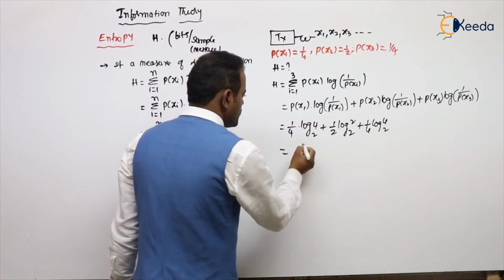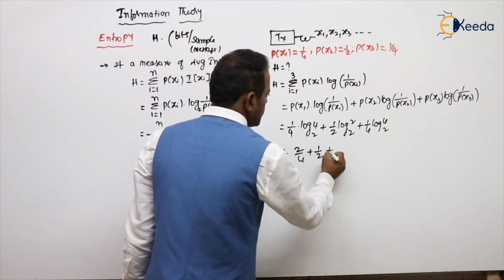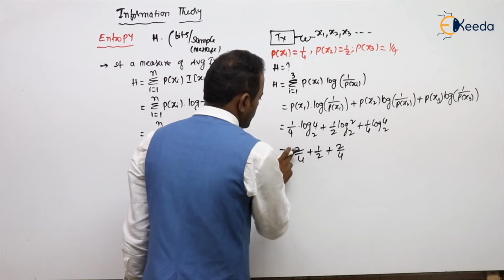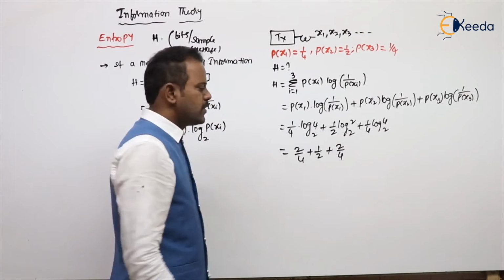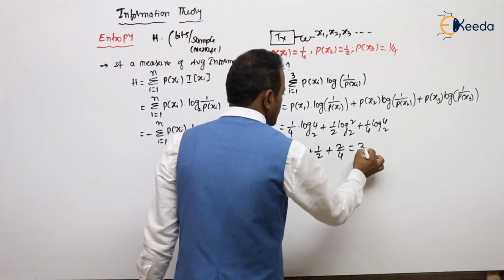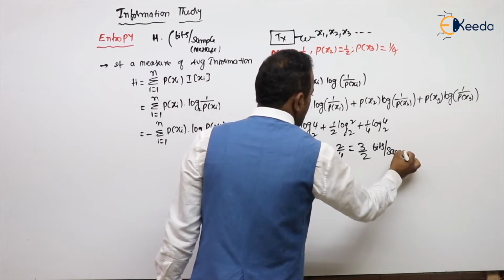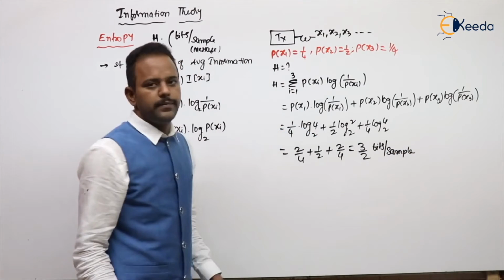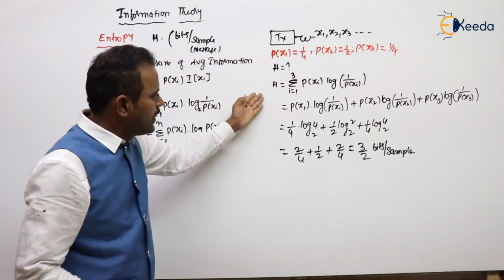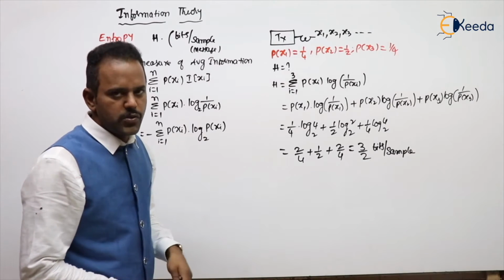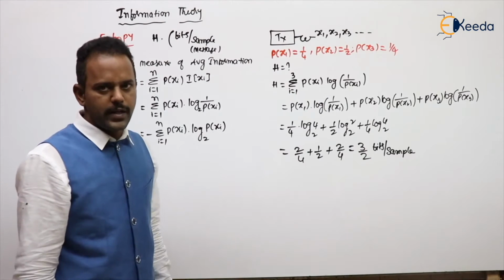What is this value, students? 2. So 2 by 4, that is 1 by 2, plus this is also 2 by 4, which is 1 by 2, plus this is also 1 by 2. So all are 1 by 2, meaning its value is nothing but 3 by 2 bits per sample, or bits per message also you can write that. In the first problem I took a very lengthy manner, expanding and substituting all the values. So simply, this is how to calculate entropy. Do you understand my point?